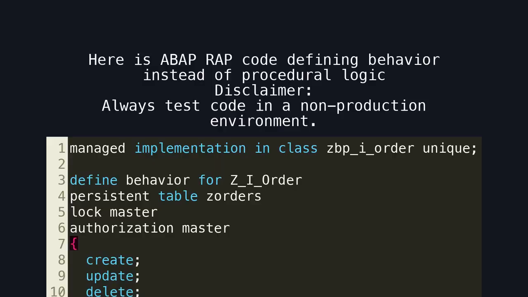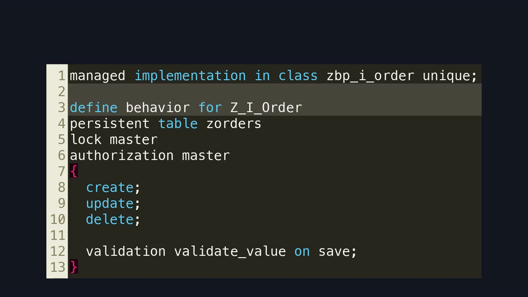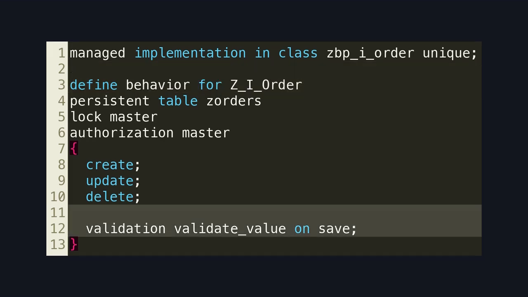Here is ABAP RAP code defining behavior instead of procedural logic. Disclaimer: always test code in a non-production environment. Here is the RAP shift. Instead of writing update logic, we declare allowed business behavior. This code snippet shows declarative validation. RAP ensures it runs consistently for all consumers.